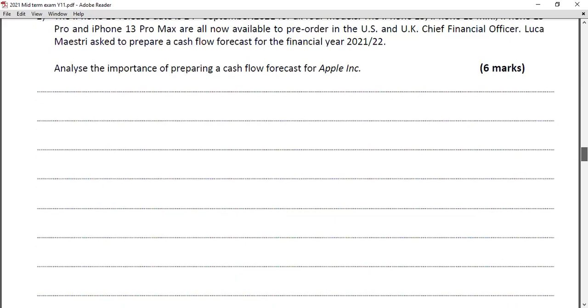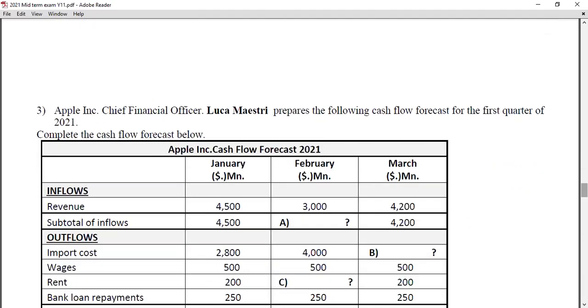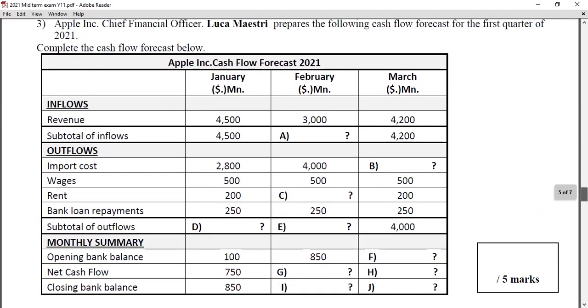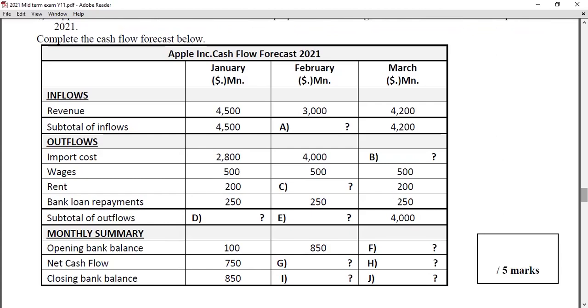Right. After that, question number 3 was a calculation question about the cash flow forecast. Most of you, I think 90% of the students, got it correct, 5 out of 5. I have given 10 blanks to find out the cash flow forecast, so most of you prepared this properly. You can see revenue. The subtotal here is 3,000. You can see the same figure, only one subtotal, revenue 3,000, the first one.